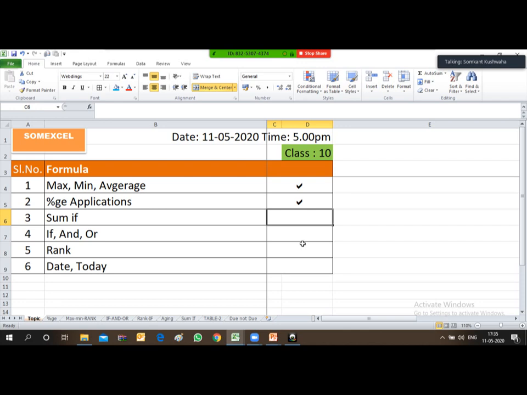Today I'll just cover the simple part of SUMIF, how we can apply the formula of SUMIF. But in a practical scenario, this SUMIF has a vast application. So in our practical classes, at the end of all the classes, we will be doing a practical class depending upon different scenarios and situations, where we will be covering all the functions or commands or formulas in that particular practical application. So let's see how this SUMIF is done.